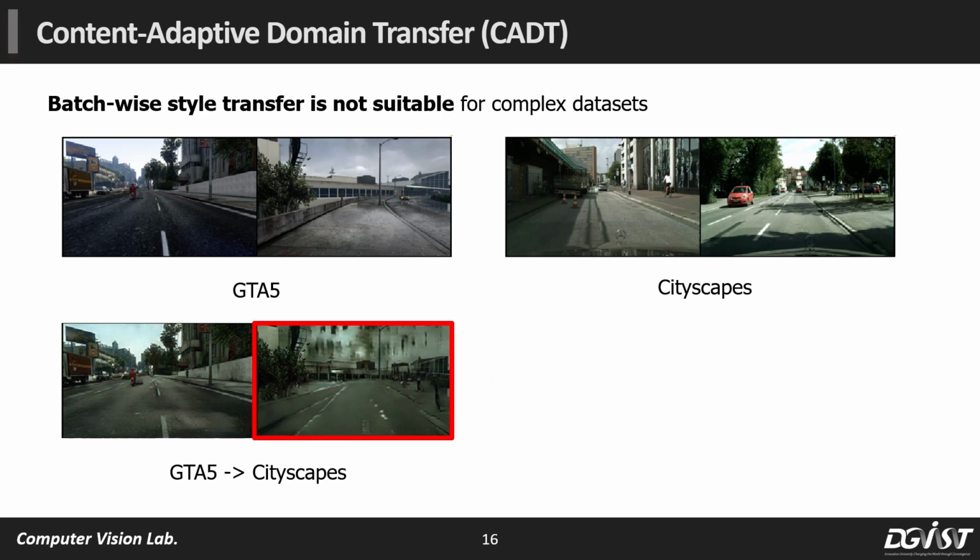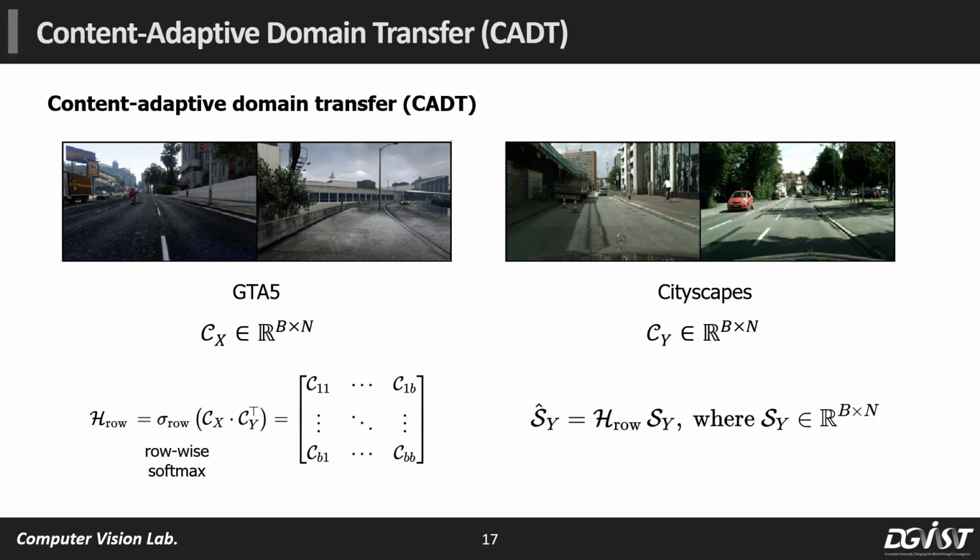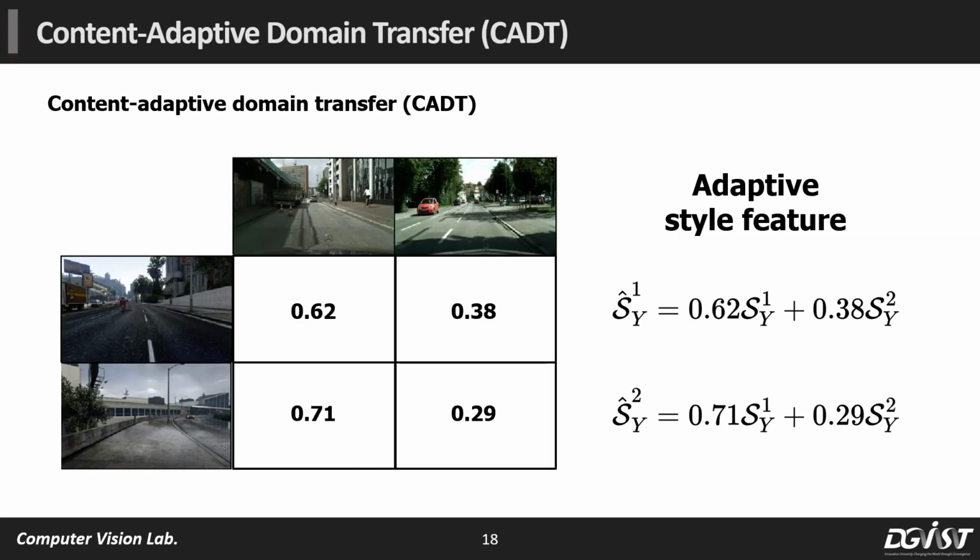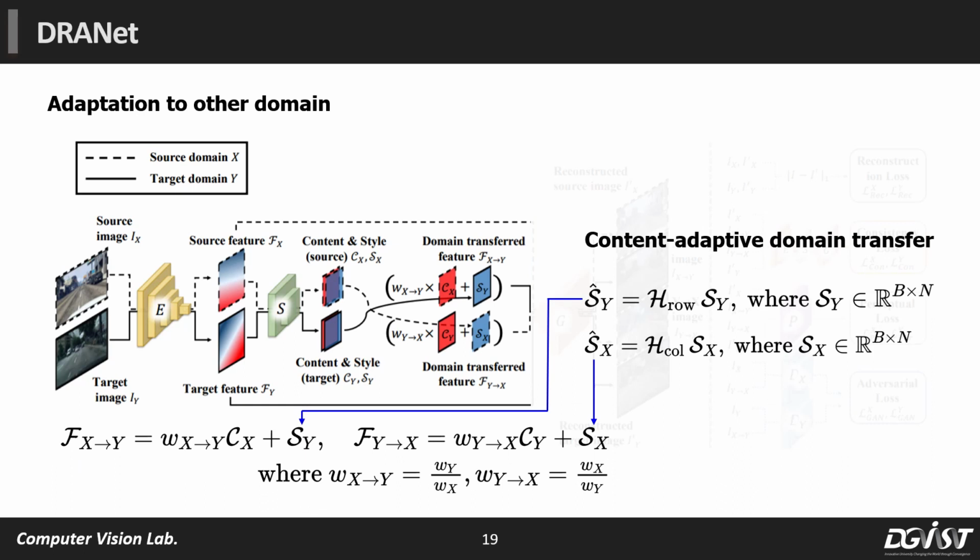Additionally, we design a content adaptive domain transfer module. Our motivation is that batch-wise style transfer is not suitable for complex datasets which contain multiple objects. Some images like the image in the red box would harm the performance of domain adaptation. This module computes content similarity matrix H-row and adaptive style features S-hat-y. For example, the numbers in the table are the content similarities between two domains, and we can find the adaptive style features by using the similarity matrix. The adaptive style features are applied to build the domain transport features.